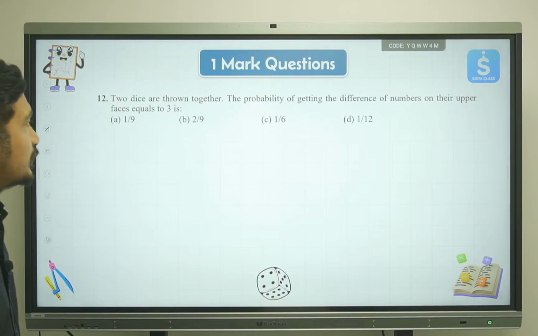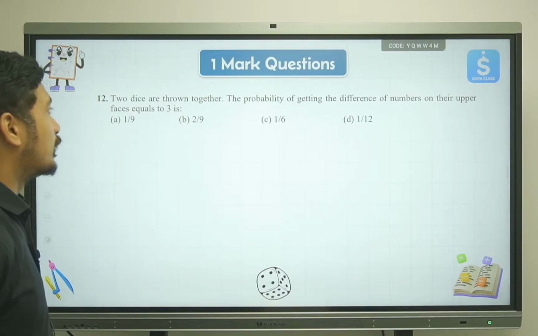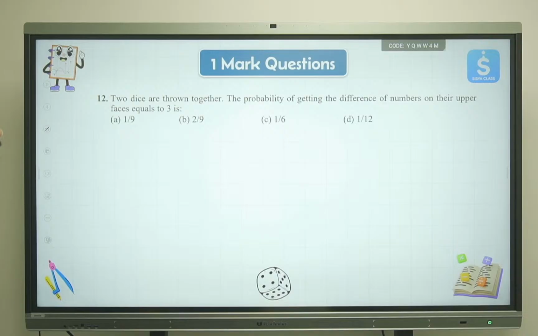Moving ahead to the next question. Then we have two dice are thrown together. The probability of getting the difference of numbers on their upper faces equal to 3.